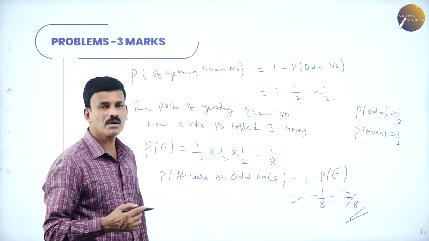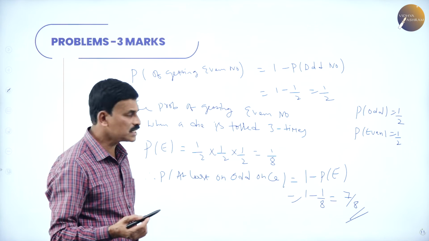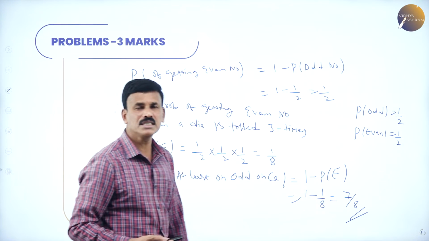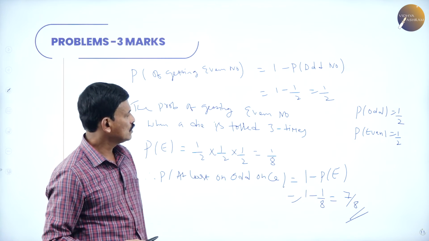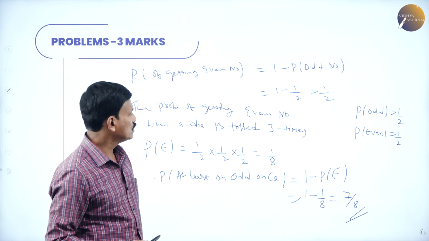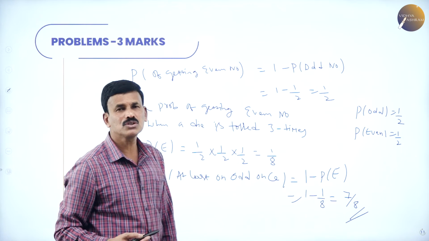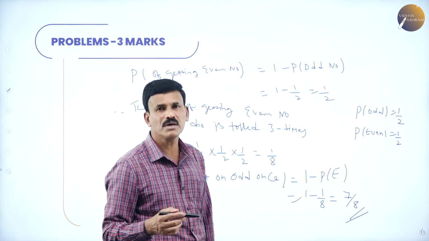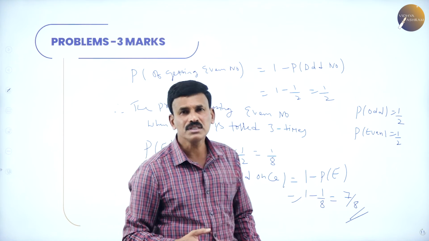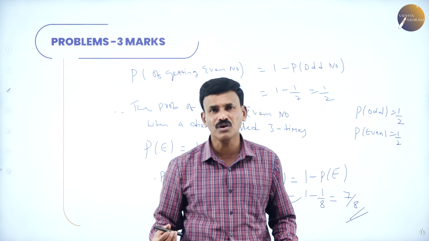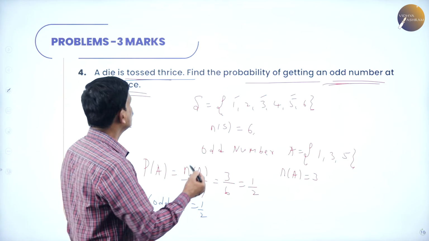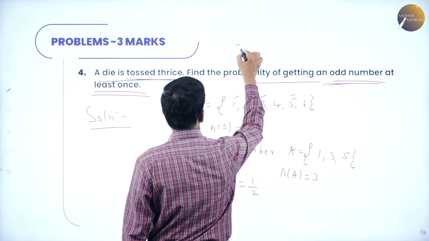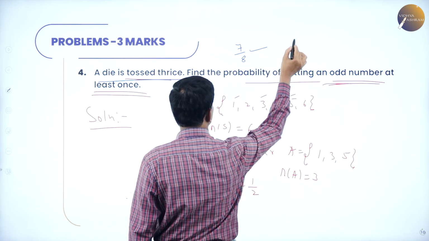That's all. Okay. The probability of getting an odd number at least once is 1 minus probability of E, that is 1 minus 1 by 8, which is equal to 7 by 8. So, the probability of getting at least once an odd number is 7 by 8. That is regarding this problem. Hope you followed. Hence the probability of getting an odd number at least once is 7 by 8. This is the answer.